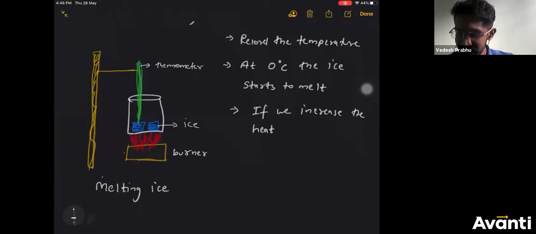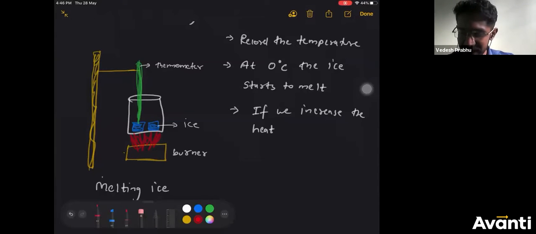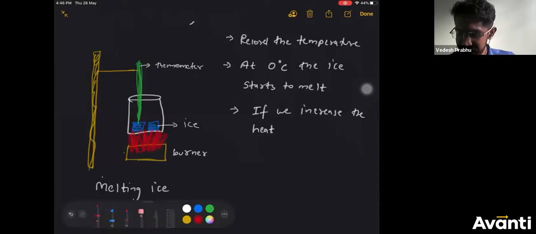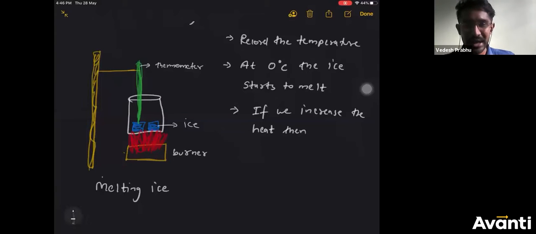That means over here, on this burner, I'll rotate and increase the burner so that more heat energy is supplied to the beaker. If we increase the heat, then what should happen? The temperature should rise.